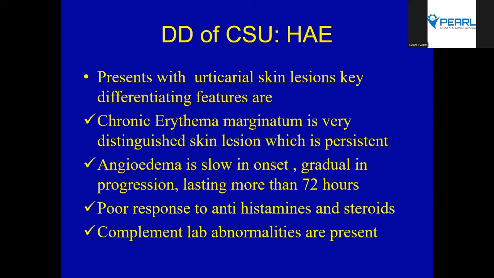Okay. And again, one more thing to differentiate between the angioedema of spontaneous urticaria and hereditary angioedema is that hereditary angioedemas are very slow in onset and gradual in progression, and they last long. Whether you give antihistamines or steroids, there is no response, and complement labs are abnormal, and the sensitivity of the labs is much higher during the episodes. Whereas the angioedema associated with chronic spontaneous urticaria is very rapid in onset and quick in progression, and they have a dramatic response to antihistamines and sometimes steroids, and complement labs are normal. So this is very important to differentiate the angioedema of spontaneous urticaria from hereditary angioedema with erythema marginatum.